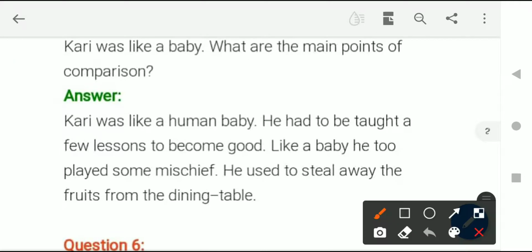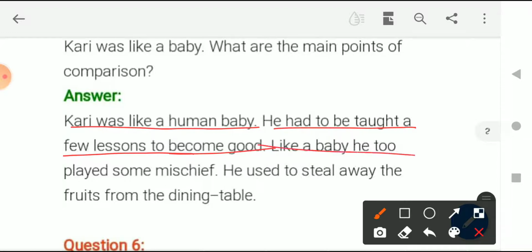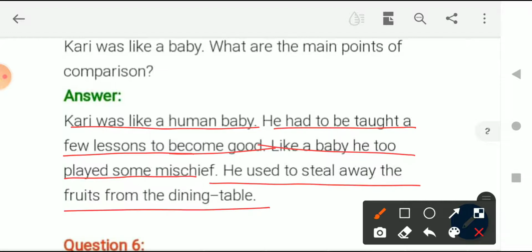The answer is, Curry was like a human baby. He had to be taught a few new lessons to become good. Like a baby, he too played some mischief. He used to steal away the fruits from the dining table. Right? How do we know that he was a baby?